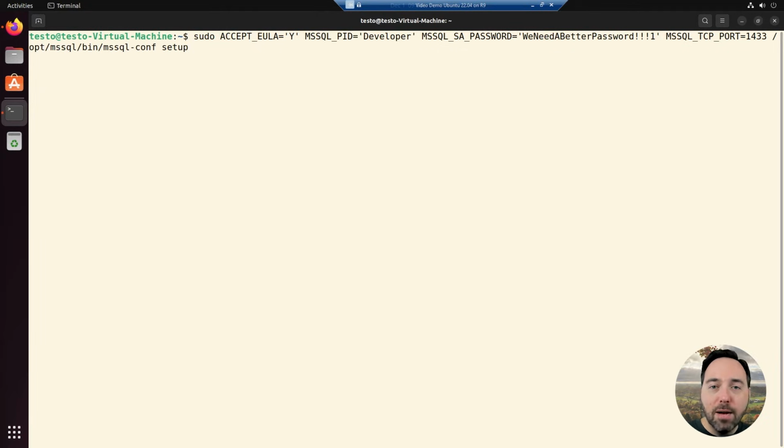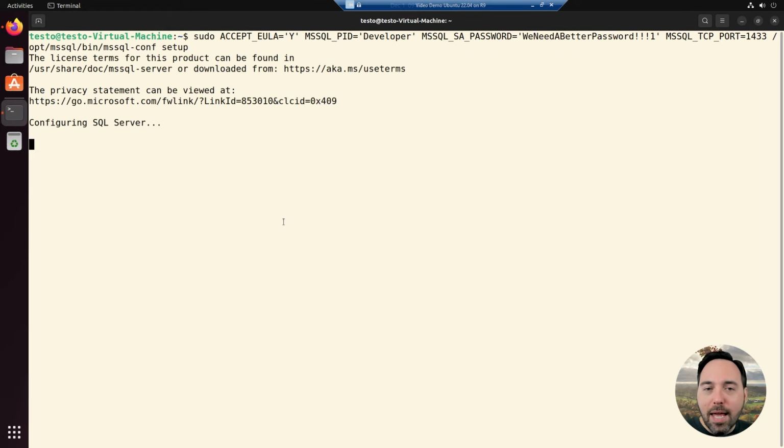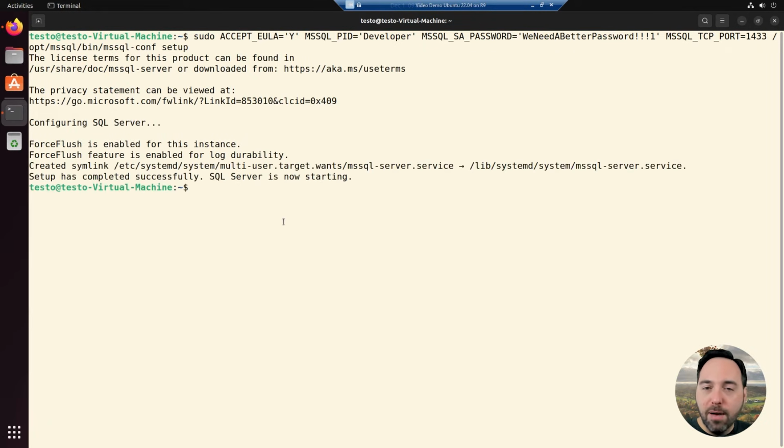The final environment variable sets the port that SQL Server will listen to over TCP. By default, this is TCP 1433, though you can use any other port number you'd like. Now that I've got these environment variables in place, I can run the configuration program. It has picked up that we have several environment variables set, and so configuration proceeds without a problem and without prompting me for anything. This is an automated solution for us.